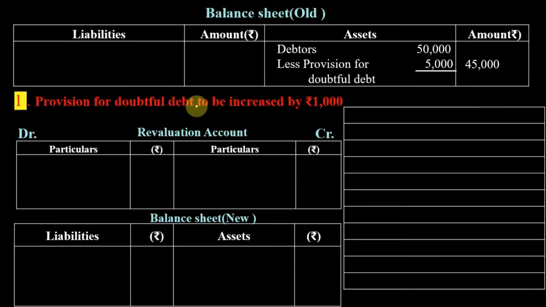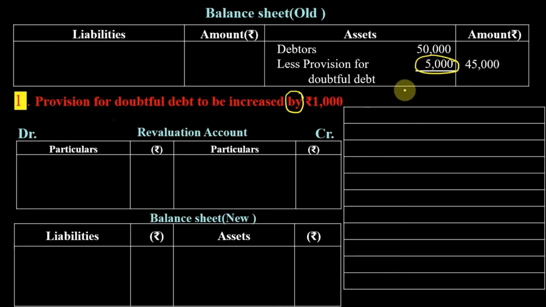Provision for doubtful debt is to be increased by 1,000. So you can see provision is right now 5,000 and you want the provision to be increased by 1,000. So from 5,000 you want provision to be now 6,000. So your liability was earlier 5,000 and now your liability is increasing to 6,000.